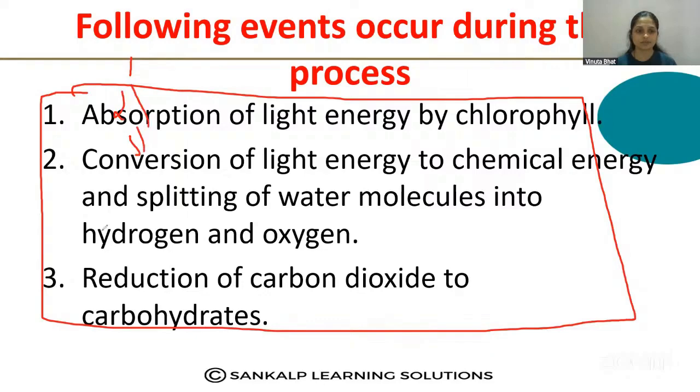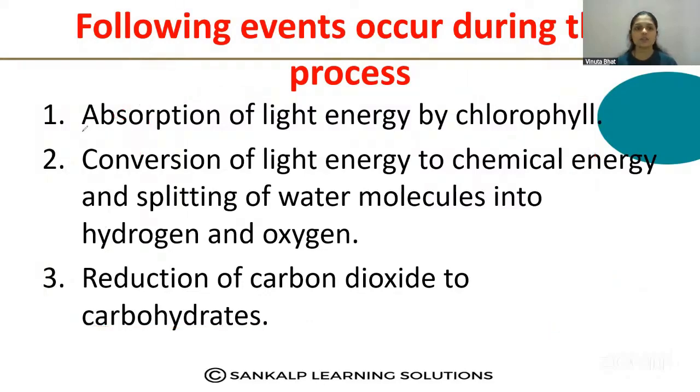Okay. In the first step, absorption of light energy by chlorophyll. The question will be like this: what are the steps involved in photosynthesis? The first step is absorption of light energy by chlorophyll.